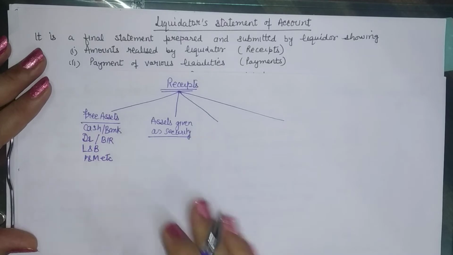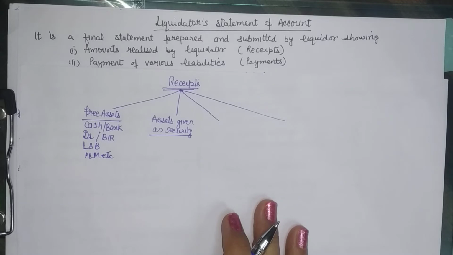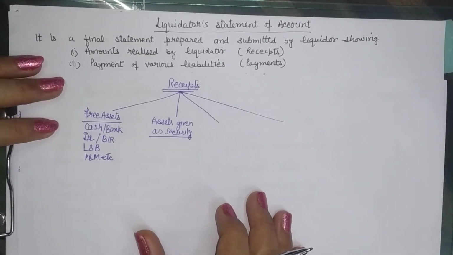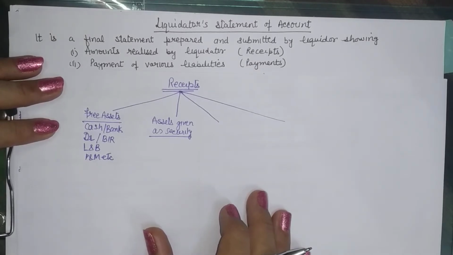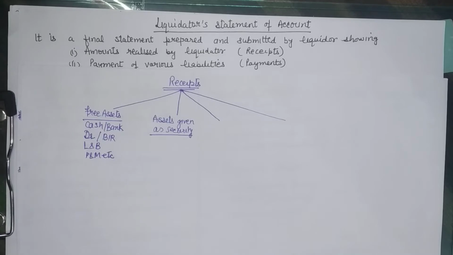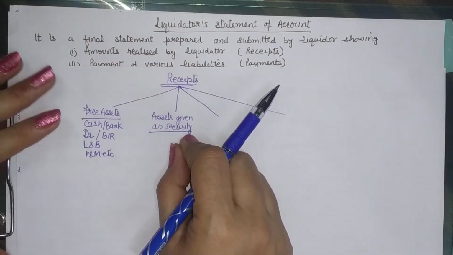Then comes the assets given as securities. Now, assets which are given as securities, normally the liquidator is having the charge of these assets as well. What he is supposed to do is that he is to sell off these assets and pay money to the liability holders, the secured liability holders, or we call them secured creditors. In case of liquidation, all liability holders are called creditors. Some are secured, some are unsecured, some are preferential, etc. So to the unsecured creditors, the payment will come later on, but for the secured creditors, the payment is made directly from the security that they were having.